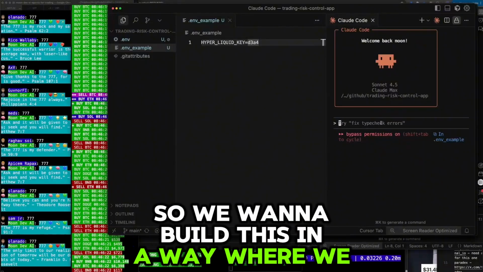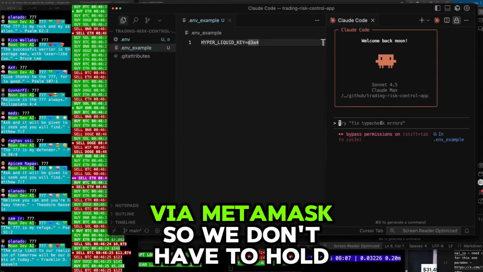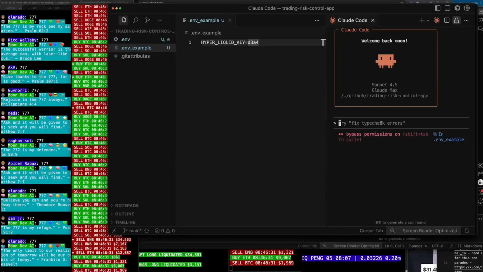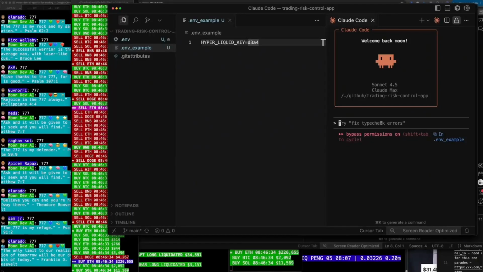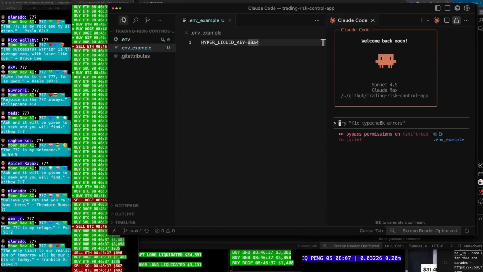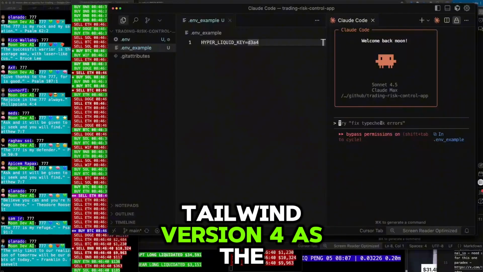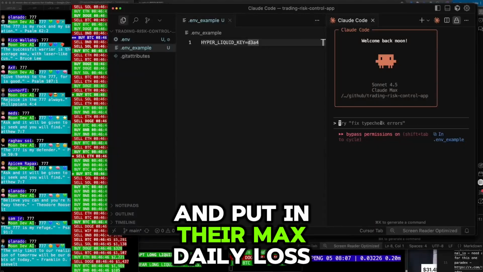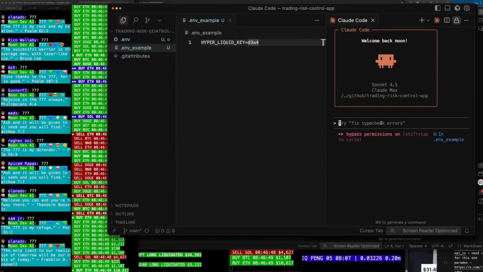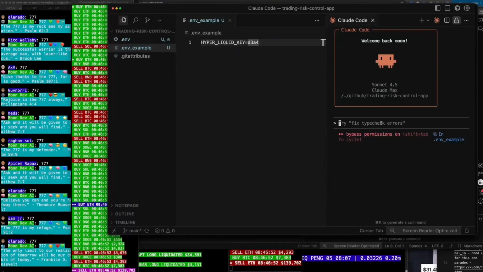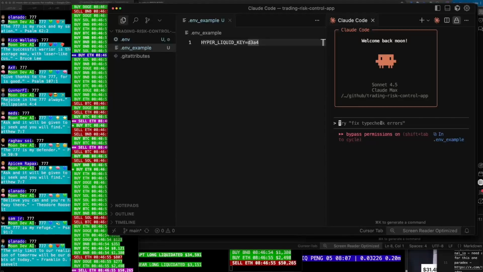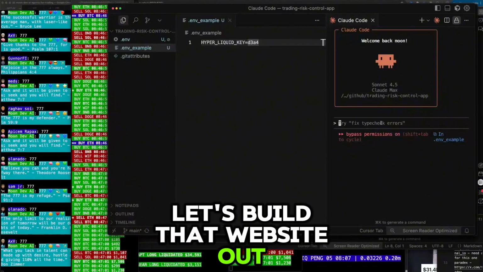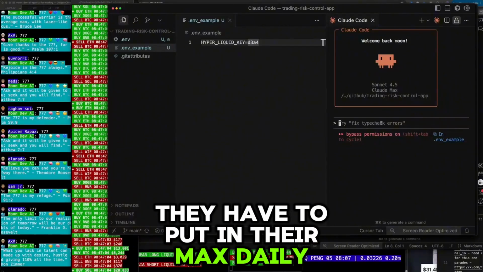Okay, so we want to build this in a way where we connect via MetaMask, so we don't have to hold their key ever. We can use Tailwind version 4 as the interface, but the user will have to connect with MetaMask and put in their max daily loss on the website. So let's start there. Let's build that website out. Let's put in their max, they have to put in their max daily loss.